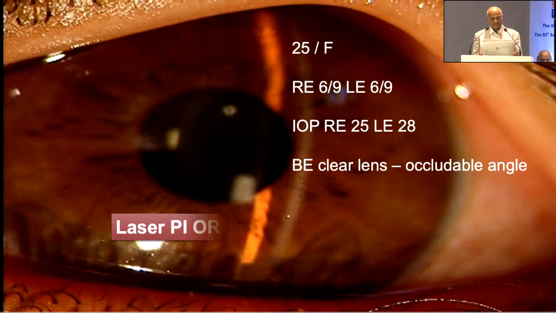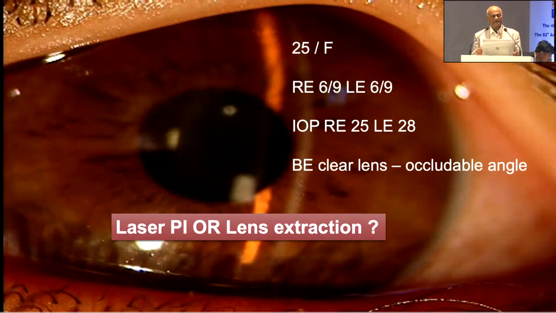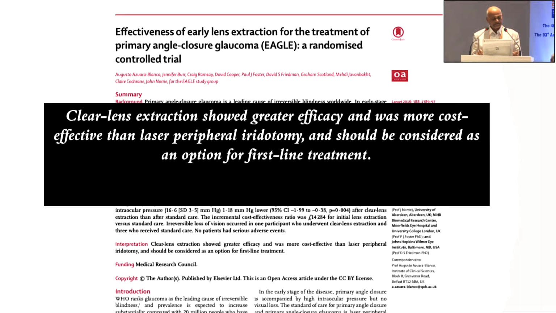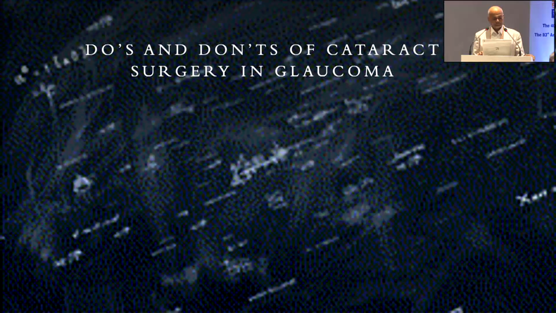Now this is the other patient having 6/9 vision and a clear lens, but the angles are occludable. So here what will happen? You see, laser PI or lens extraction, what will you prefer? So in that you can see the effectiveness of early lens extraction for the treatment of primary angle closure glaucoma. A randomized study says that removal of the lens gives a better result. Clear lens extraction showed greater efficacy and was more cost effective than laser peripheral iridotomy and should be considered as one of the options. And in clear lens extraction, we can say it gives a better result than with a mature cataract.